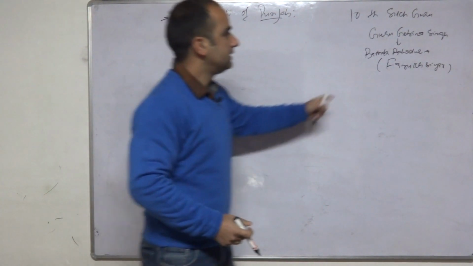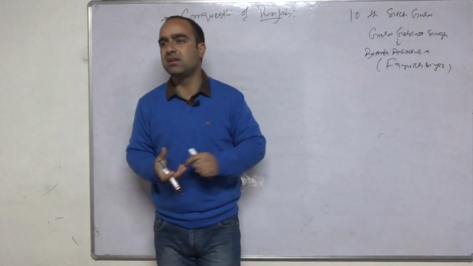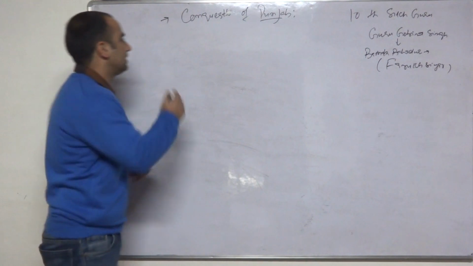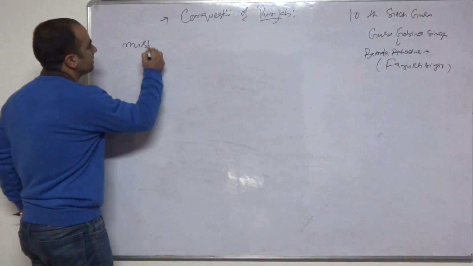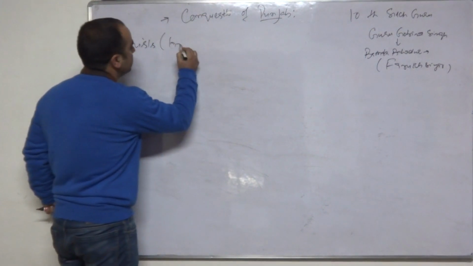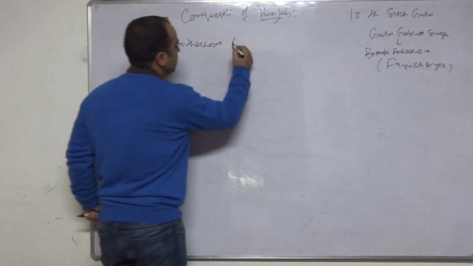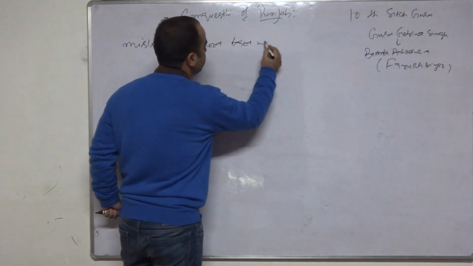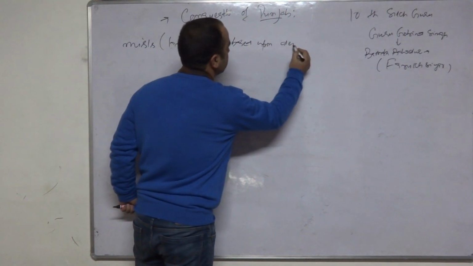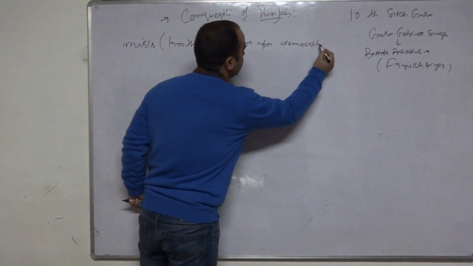After the death of Banda Bahadur, the Sikhs got divided. They formed what is known as the Misls. Misls means brotherhood, a brotherhood based upon democratic principles.